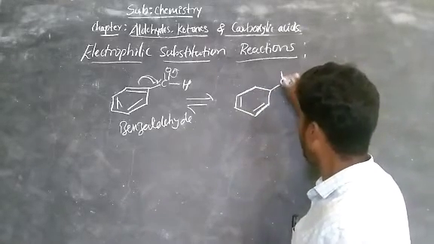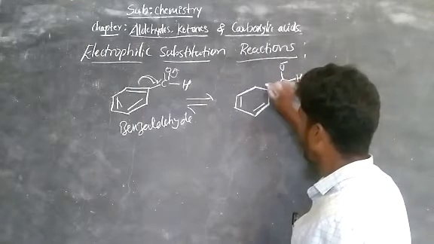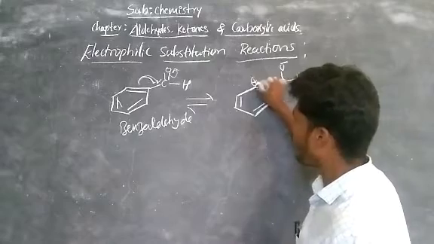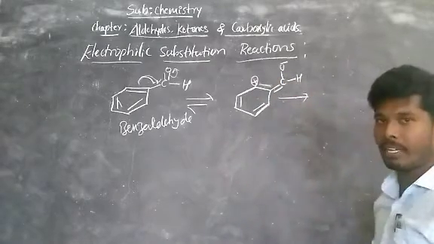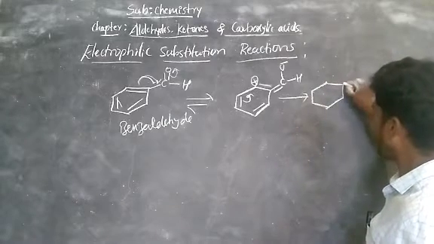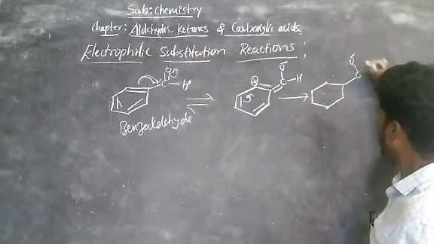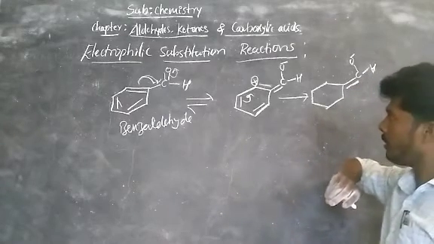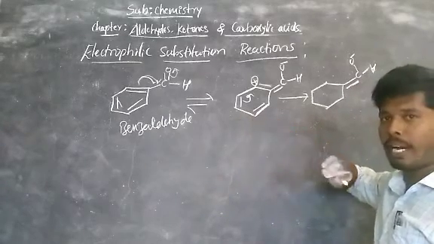Then C bond O minus bond H, and here the bonded electrons move towards the carbon side, which carries a positive charge. Now the second one, these two move towards the positive charge side, you get it like that, bond O minus H double bond. Okay, I hope you know well how to write resonance structures.